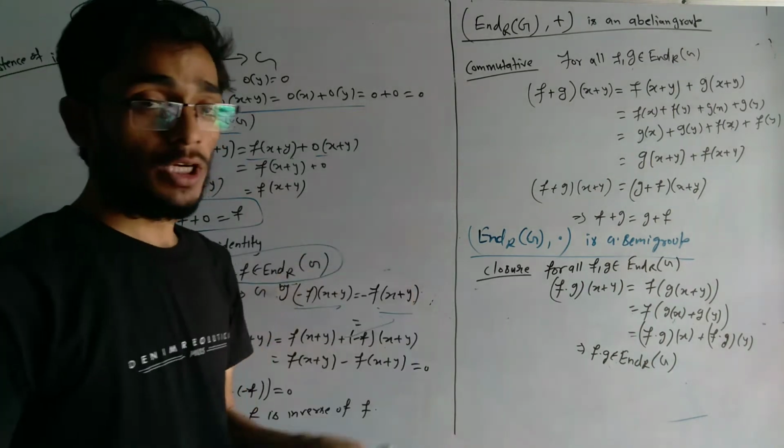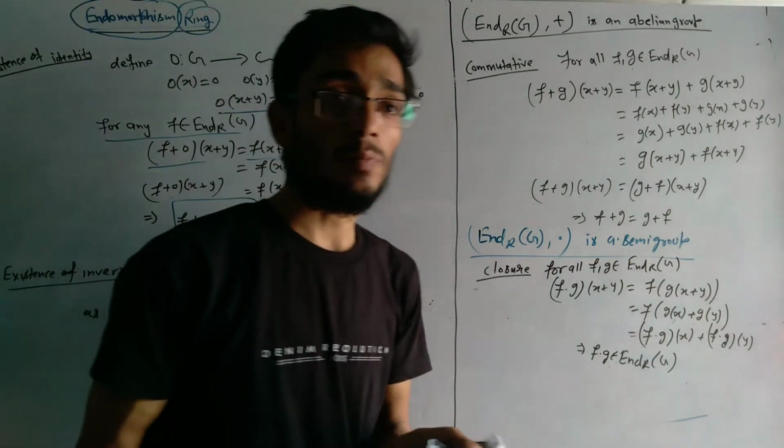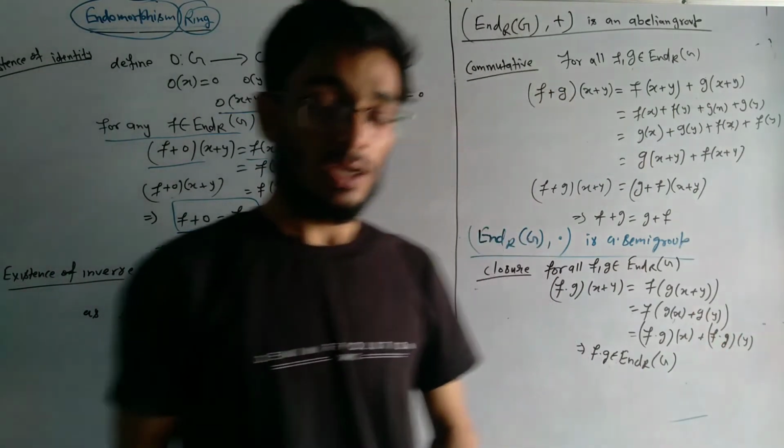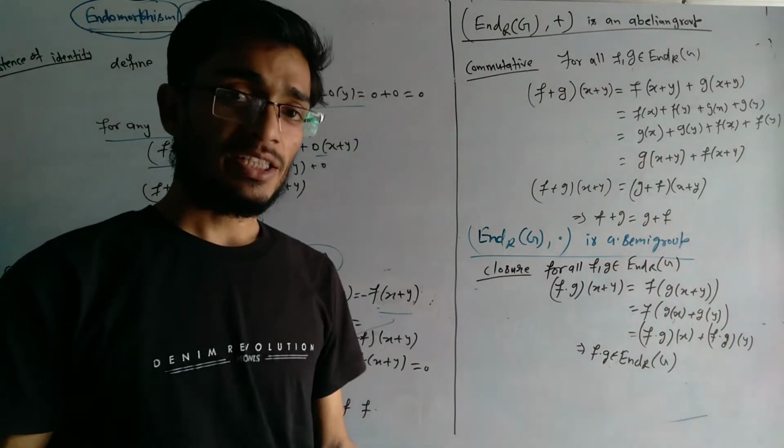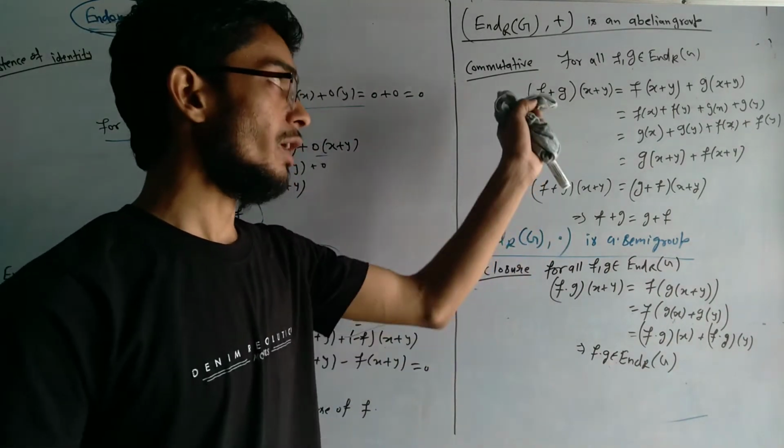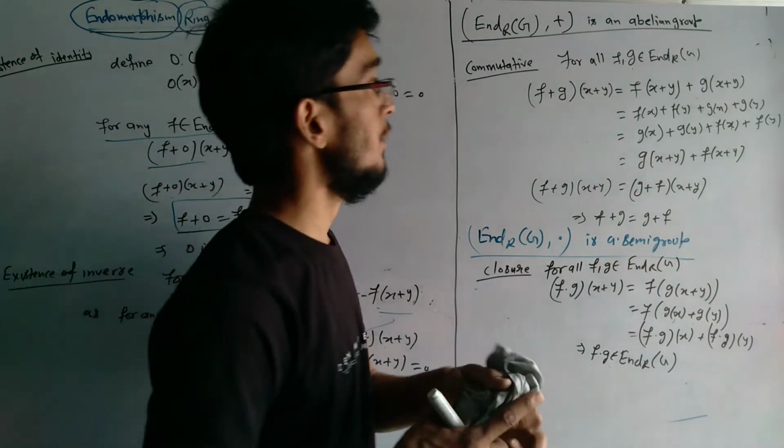Now we will talk about the commutative property, because any abelian group has five properties: closure, associative, existence of identity, inverse, and the commutative property. So this is the fifth property.